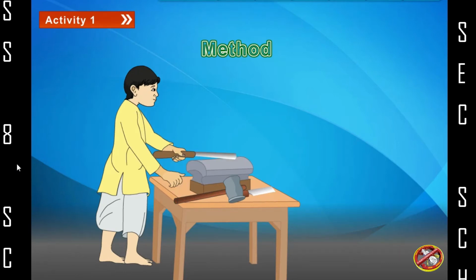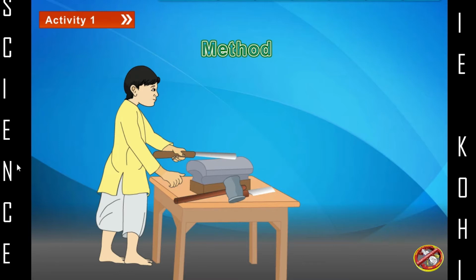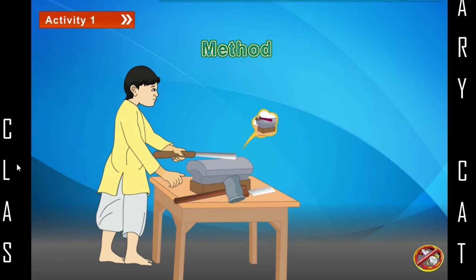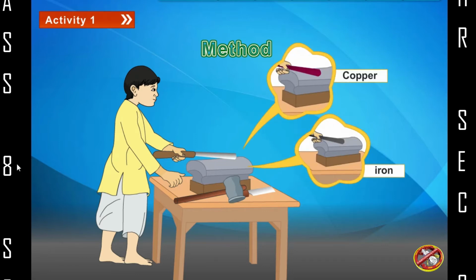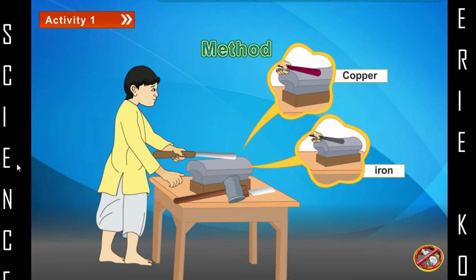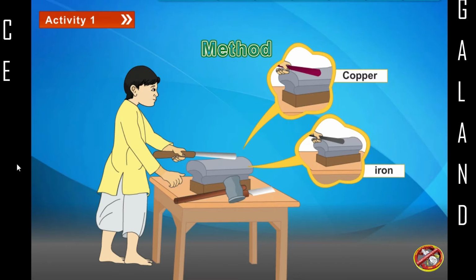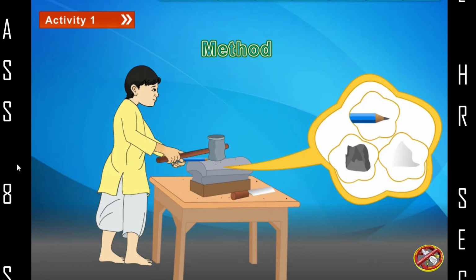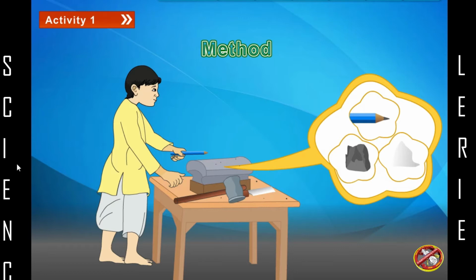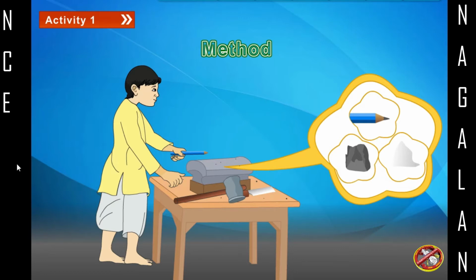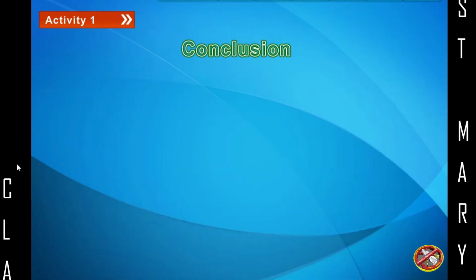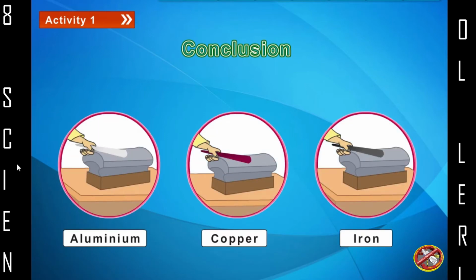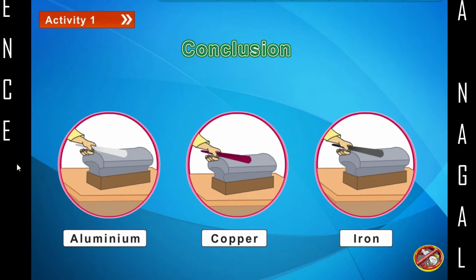We find that the piece of aluminium metal turns into a thin aluminium sheet without breaking at all. Similarly, we observe copper and iron also flatten due to hammering and turn into thin sheets without breaking at all. However, the coal piece, pencil lead and sulfur piece broke into smaller pieces and then formed powder when beaten with a hammer. Conclusion: metals like aluminium, copper and iron can be turned into sheets without breaking when beaten with a